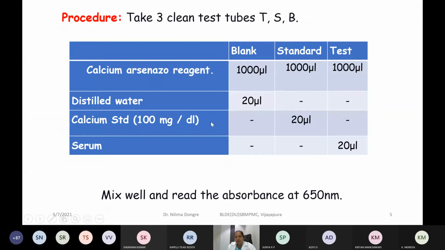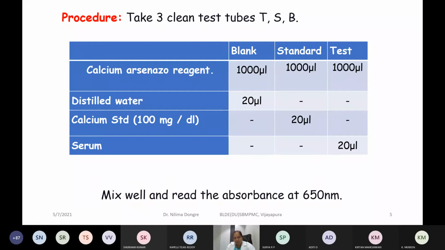Then comes the standard calcium solution. The concentration of the standard is always known; it is prepared in the laboratories, or if you are using auto analyzers with kits, the standard solution is provided with the kit. So this is already prepared, a solution whose concentration is known. Now here we are estimating the calcium.